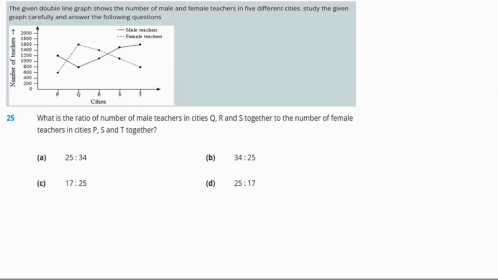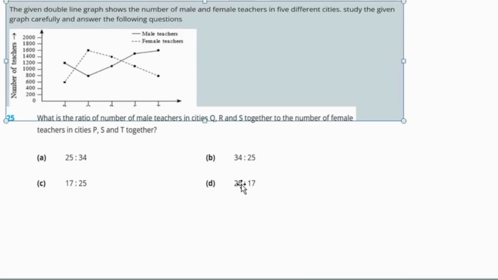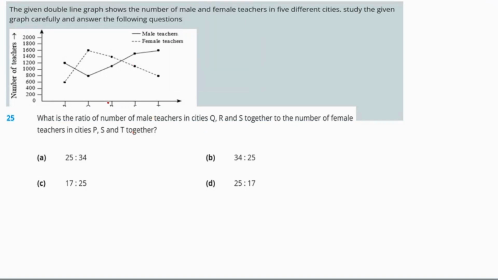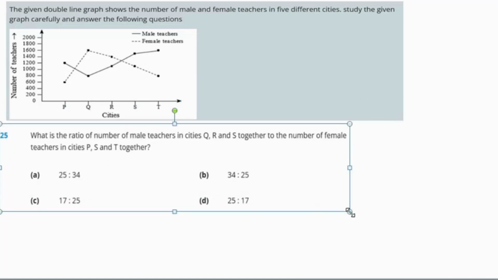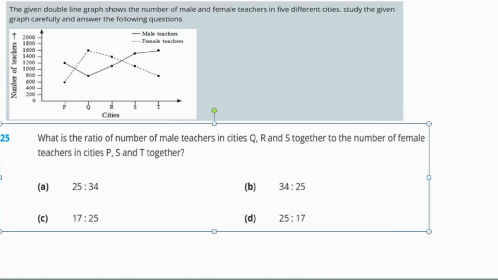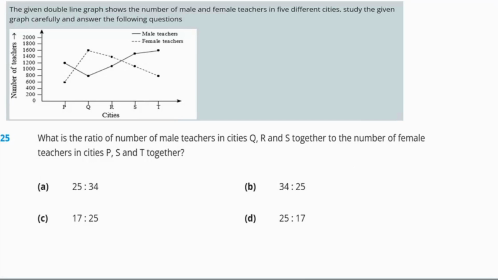Now next, here the graph is given to us. On the basis of the graph only we are supposed to give our answer. It is asking: what is the ratio of the number of male teachers in the cities Q, R, S? Hold on, let me shift it a little bit. So we need to figure out the ratio of the number of male teachers in the cities Q, R, S.